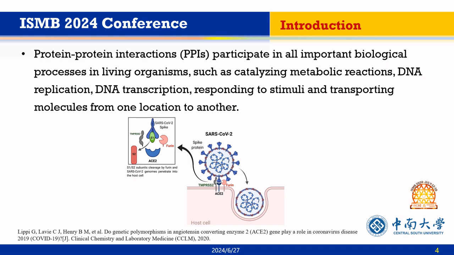Therefore, understanding how mutations affect the changes in binding affinity is crucial for the development and optimization of a wide range of biotechnology products, including antibodies, industrial-grade enzymes, and other protein-based therapeutics and reagents.